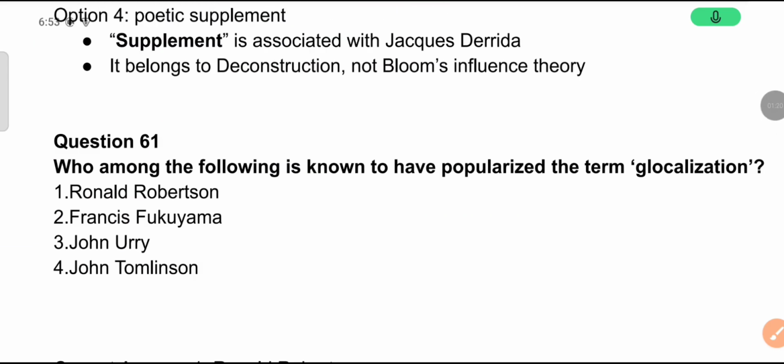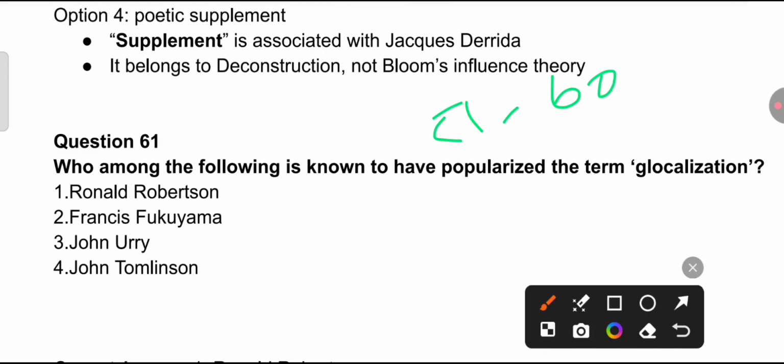See the next question: question number 61. Who among the following is known to have popularized the term globalization?